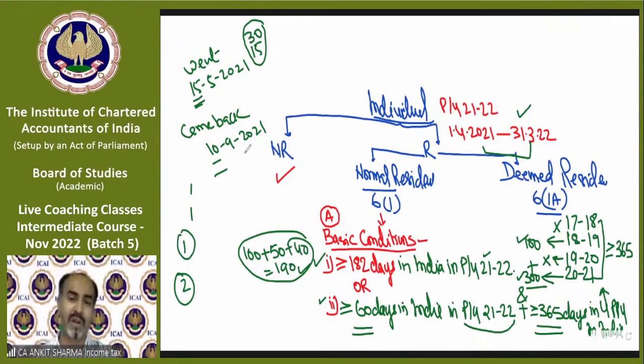So if you fulfill any of the basic conditions, that 182 days or more in India in previous year, or more than or equal to 60 days in India and 365 days or more in the last 4 preceding previous years, then you might be called a resident in India, and that is a normal resident in India. But there is something more to come. Individual concept is not that simple. There is something more to come, and what it is, let's see.